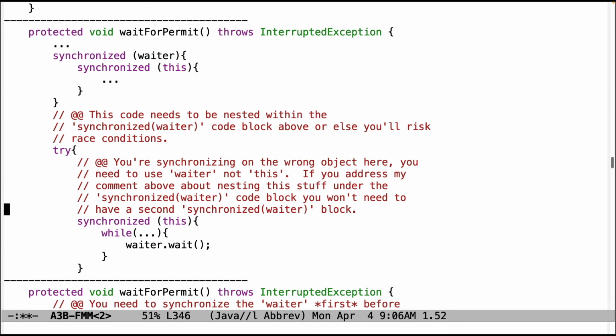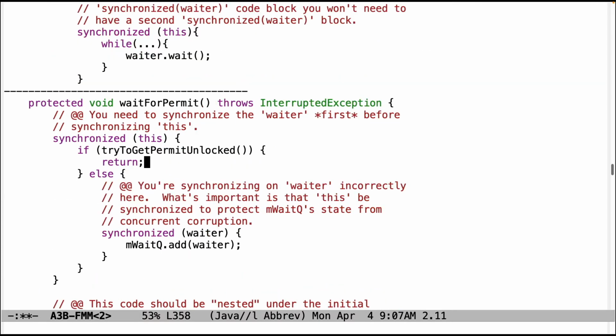And you need to do this because otherwise you'll have race conditions and other kinds of problems and so on. So if you do this properly, then you don't have to have a second synchronized waiter block. So just have to kind of clean things up a bit.